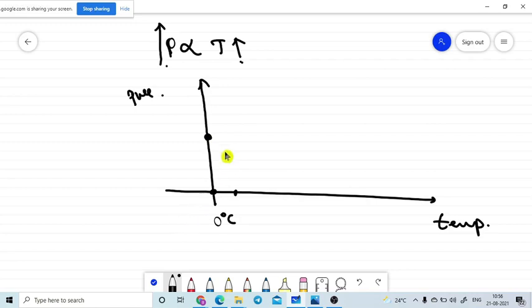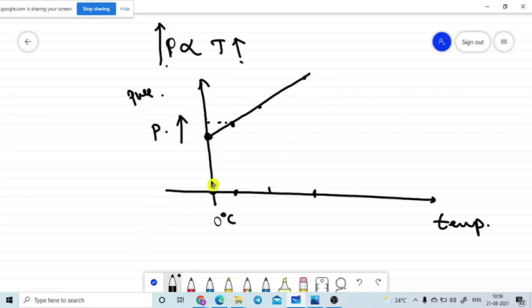So the gas has some pressure value. If I increase the temperature, the pressure rises. The temperature moves to some value, so the pressure also moves to some value. If I keep increasing the temperature, the pressure will keep rising, and it will give a straight line.